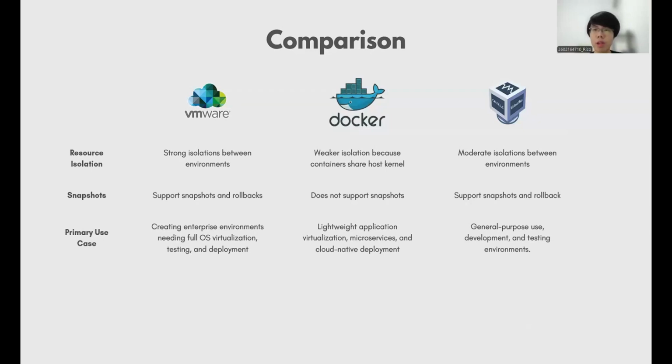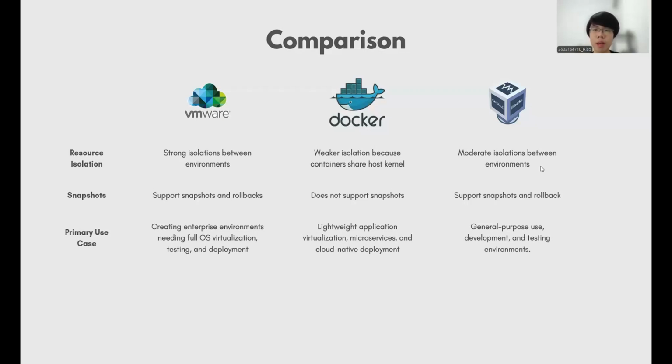And finally, when considering their primary use case, VMware is primarily used for creating enterprise environments, full OS virtualizations, and for testing and deployment. Docker excels in lightweight application virtualization, making it perfect for microservices and cloud-native deployments. VirtualBox is suited for general-purpose use, such as development and testing environments.